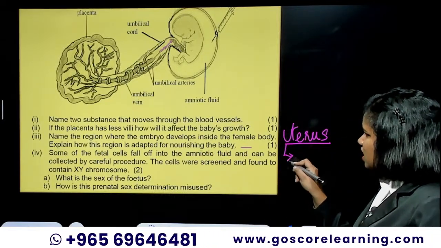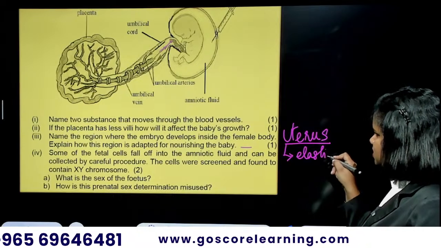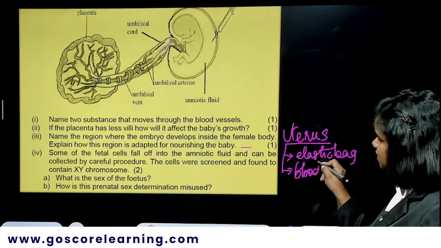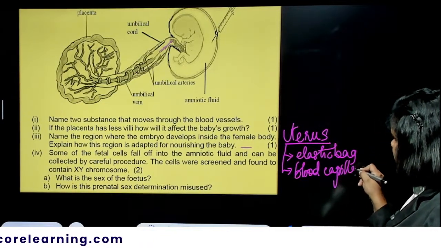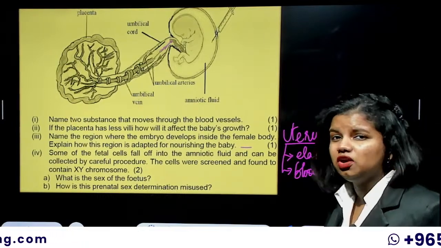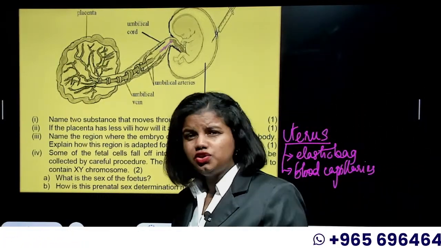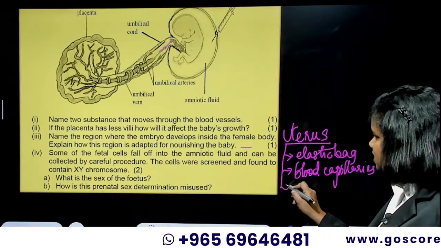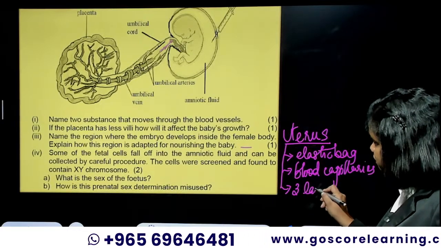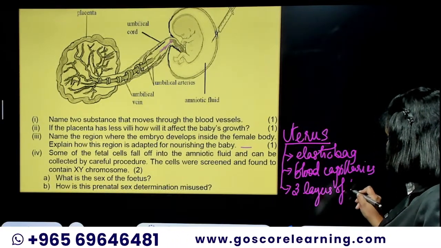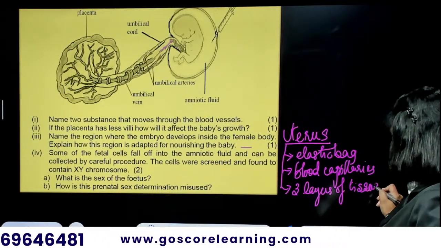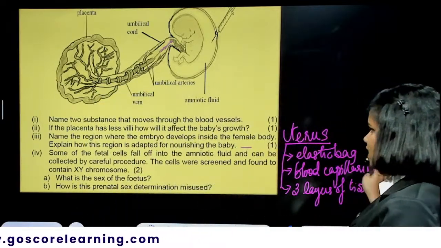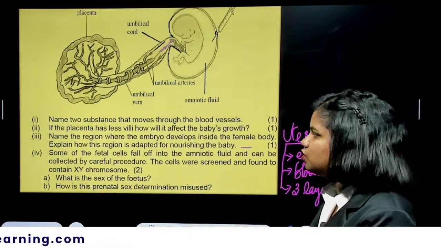And the uterus is an elastic bag, and there are multiple blood capillaries, where the actual supply of oxygen, blood, and all the nutritive elements needed for the baby would be happening. So the blood capillaries, along with 3 layers of tissue in the uterus, would be providing support and a place for the baby to grow up. So all these things inside the uterus will be supporting the baby for its growth.